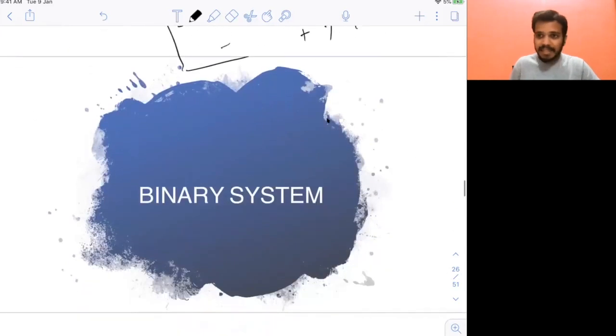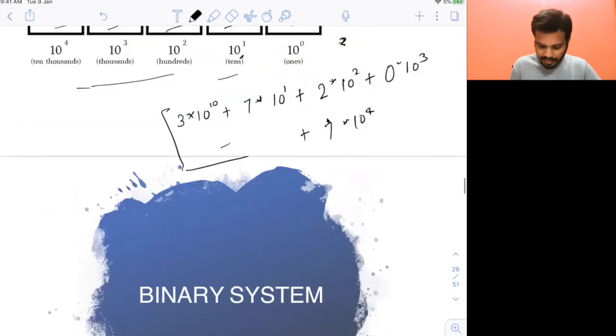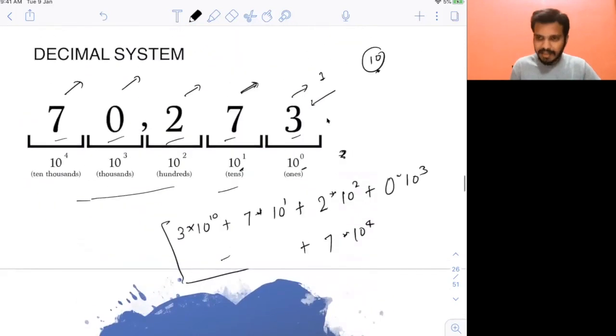Now, the reason I'm explaining the decimal system is because, see, in decimal you are using the power of 10 here, right? In binary, you are just using the power of 2. That's what binary means, 2. You can take two values, 0 or 1. In decimal, you can take how many values? You can take 10 values. That's why you are seeing power of 10 here, because you can take 10 different values. In binary, you can take only 2 values.